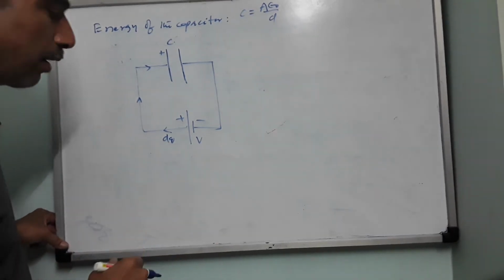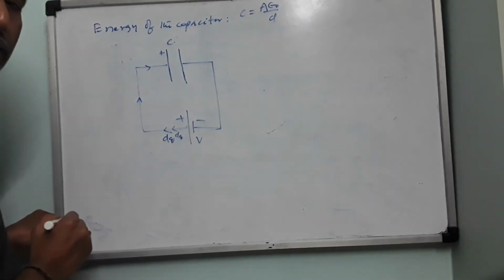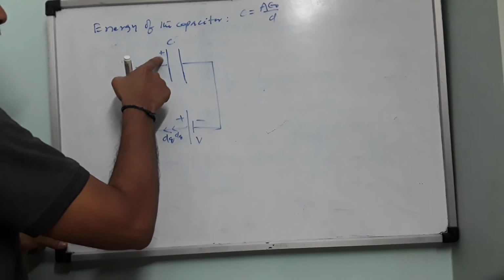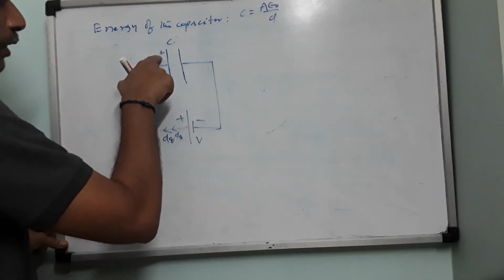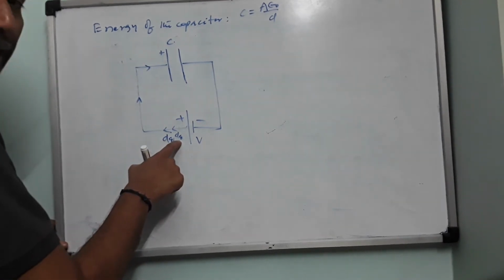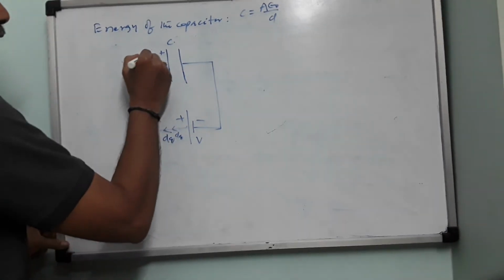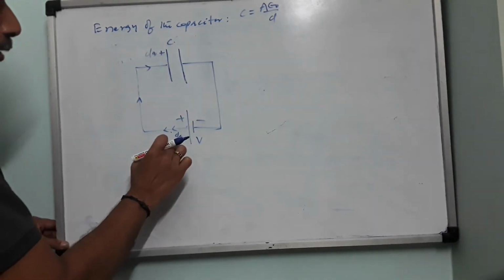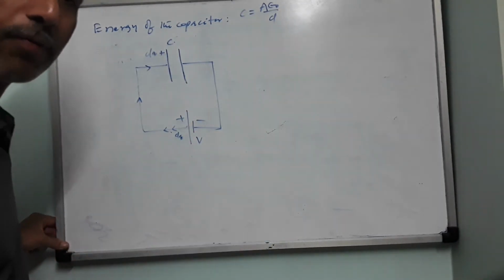In the next event what will happen? Another dq will begin. This dq has to go and reside on the surface of the plate. As there is already a positive charge residing on the plate, this dq will find it a little difficult to go there, because the dq which is already residing there will repel the next quantum of dq.